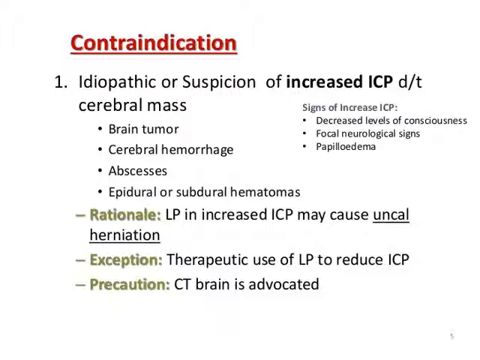Now what is the rationale? Lumbar puncture in increased intracranial pressure may cause uncal herniation. Brain herniation may occur in case of raised intracranial pressure. If we suddenly draw the CSF, there will be a sudden decrease in intracranial pressure and the brain will herniate through the foramen magnum. This is a very dangerous condition. So we should be alert about the signs of increased intracranial pressure.